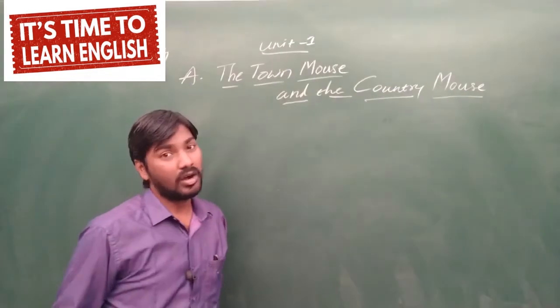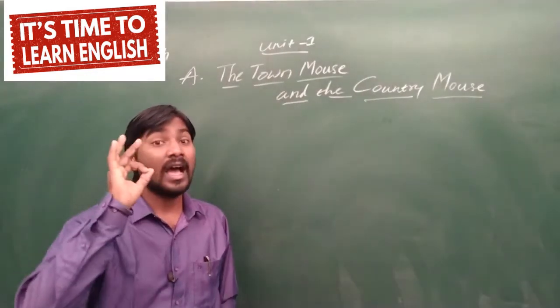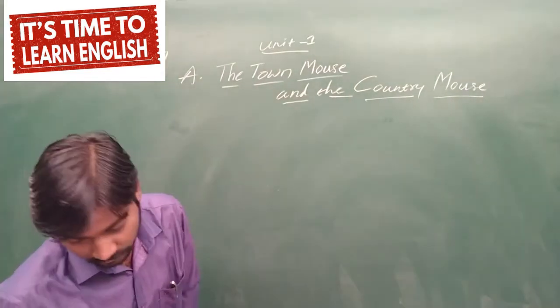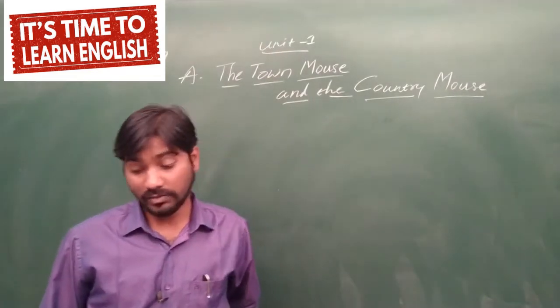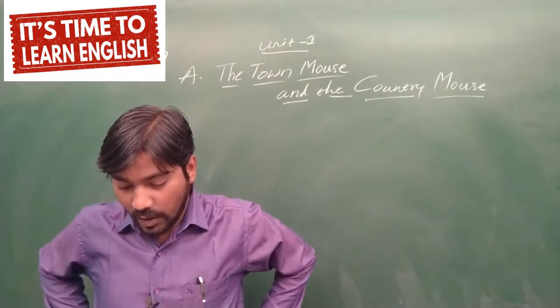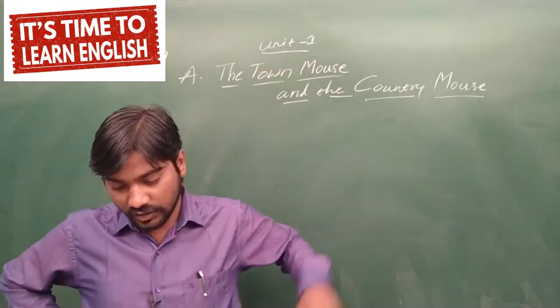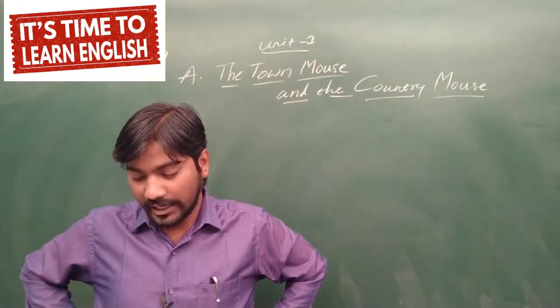It was too hot, I can't sit in the train, and the town mouse was very, very uncomfortable. However, there was nothing he could do about it. He grumbled to himself while the train chugged. Chug means moving slowly into the country. The country mouse was waiting at the station.